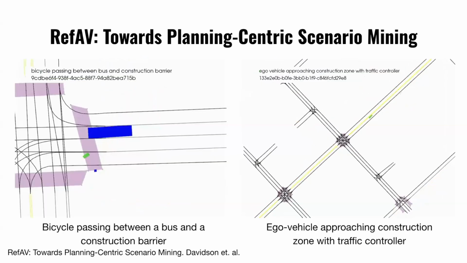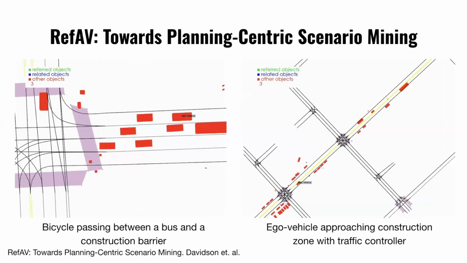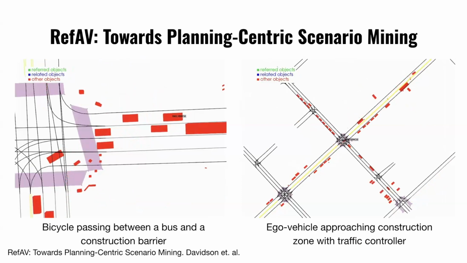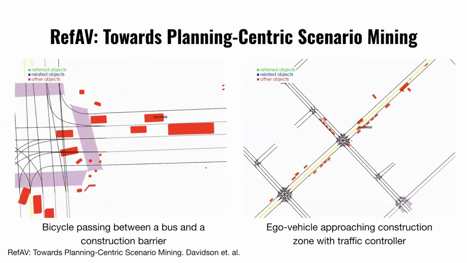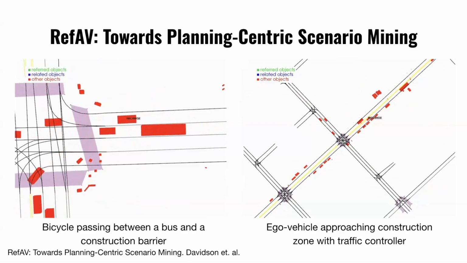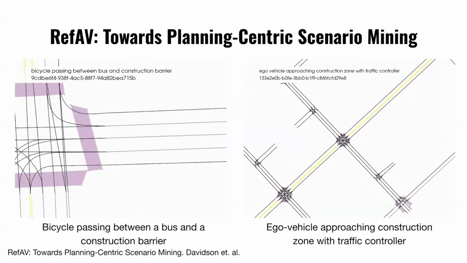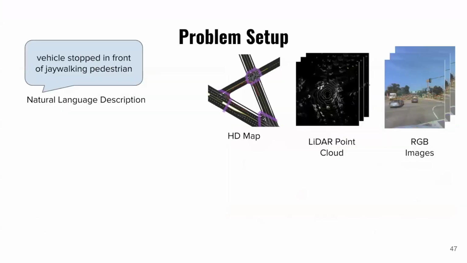Similarly, we have things like a bicycle passing between a bus and a construction barrier, and an ego vehicle approaching a construction zone with a traffic controller. These are all interesting multi-agent interactions, which are not obvious on the face of the types of labels that we already have within the Argoverse dataset. Importantly, we had to derive these labels from the existing sensor dataset annotations.